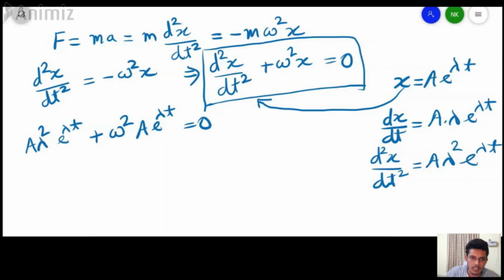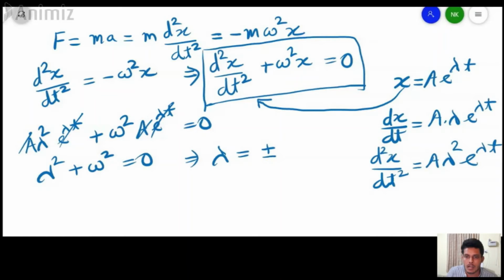Now we can cancel out these terms. A can be cancelled out, e to the power lambda t can be cancelled out. So lambda square plus omega square equals 0, which implies lambda equals plus minus iota omega. So there will be two values of lambda, one positive and one negative.